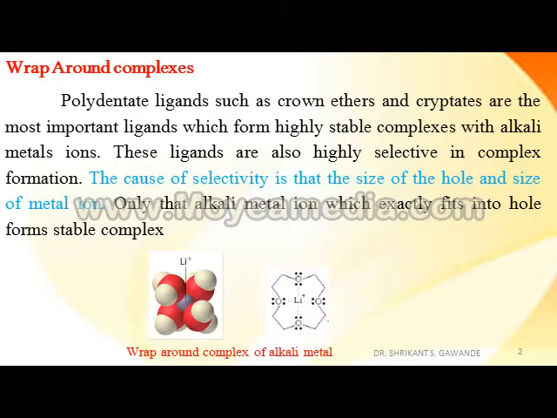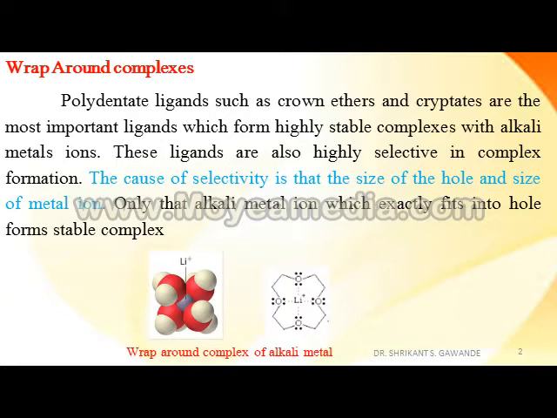Wrap around complexes. Polydentate ligands such as crown ethers and cryptates are the most important ligands which form highly stable complexes with alkali metal ions. These ligands are also highly selective in complex formation.